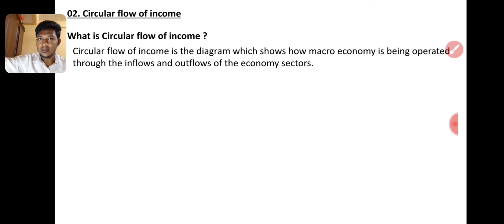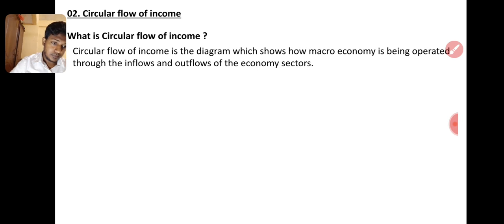So economy is two parts, right? Domestic economy and national economy. In the domestic economy we will try to satisfy our needs and wants through whatever we have. If it is not enough, we will go for import and export. We will take from them. Then national economy automatically comes.